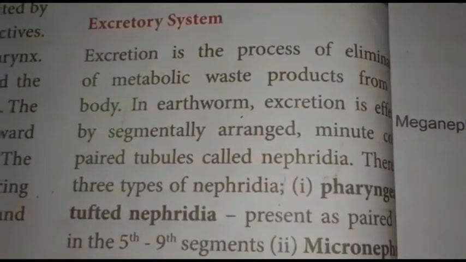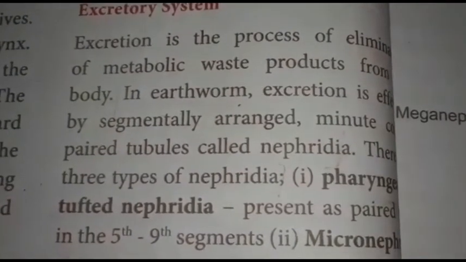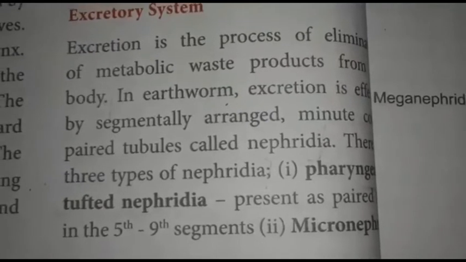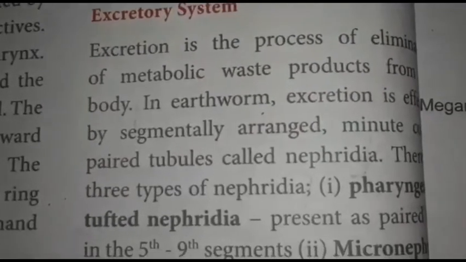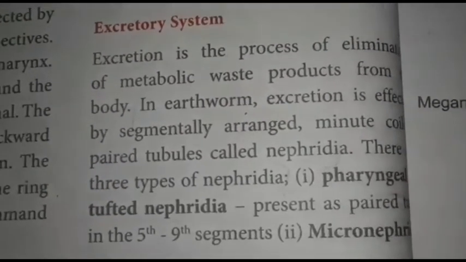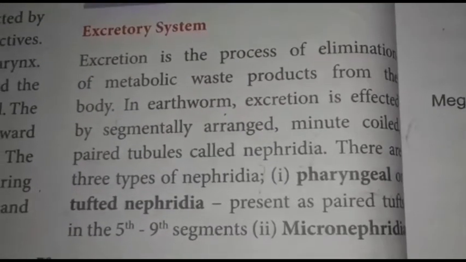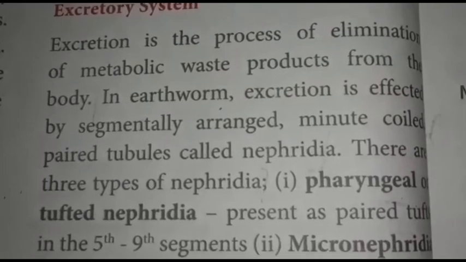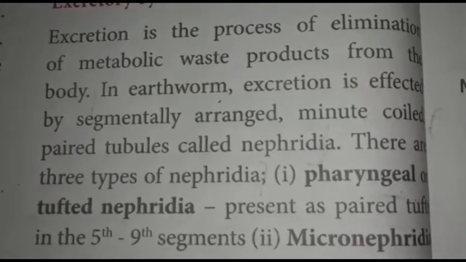So the excretory system of earthworm consists of a special type of structures called nephridia. There are three types of nephridia. One is pharyngeal or tuft nephridia. Another one is micronephridia or integumentary nephridia.